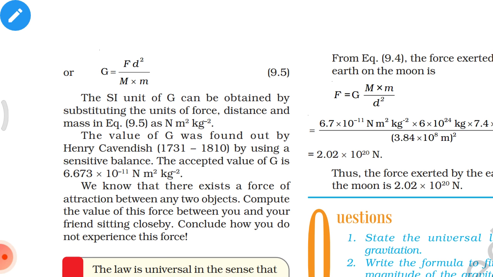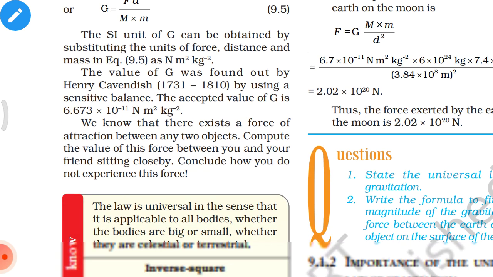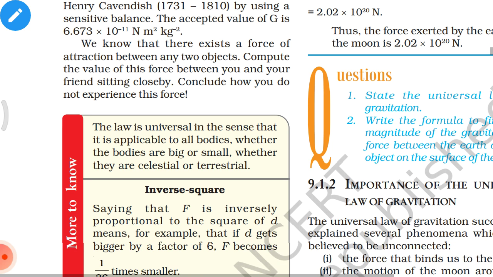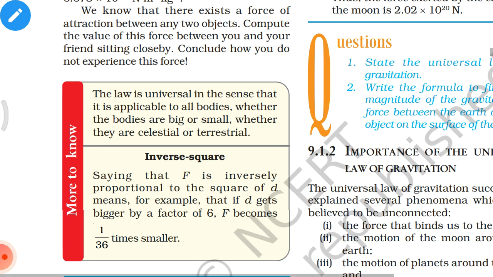We know that there exists a force of attraction between any two objects. Compute the value of this force between you and your friend sitting close by. Conclude how you cannot experience this force. The law is universal in the sense that it is applicable to all bodies, whether the bodies are big or small, whether they are celestial or terrestrial. Inverse square, saying that F is inversely proportional to the square of distance d means, for example, that if d gets bigger by a factor of 6, F becomes 36 times smaller.